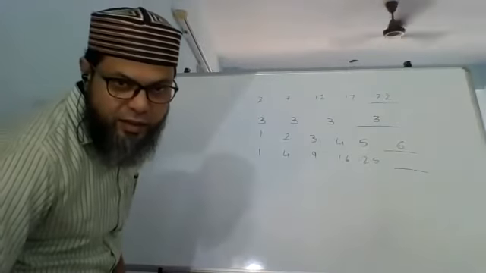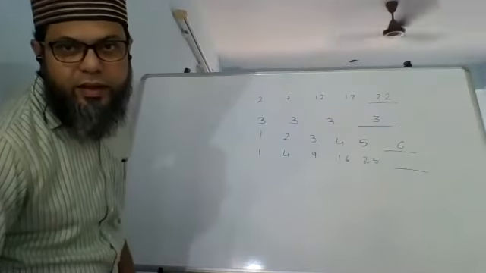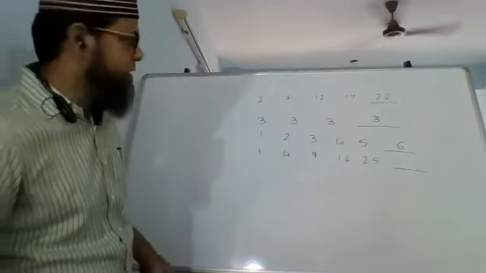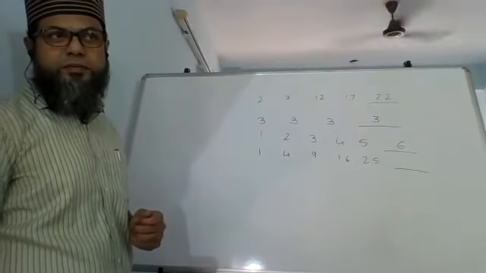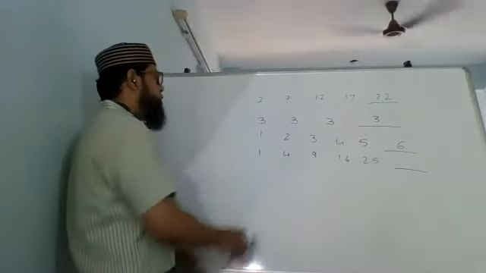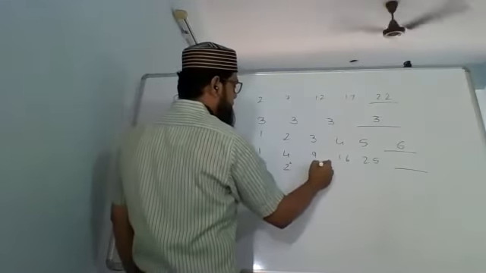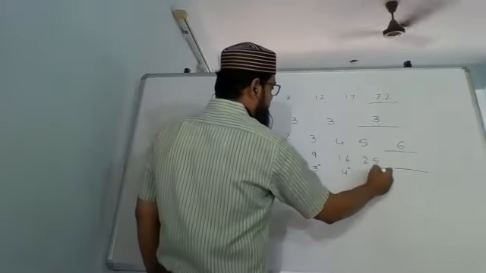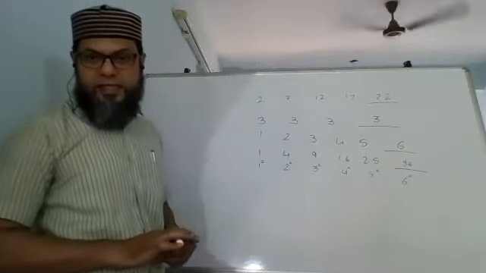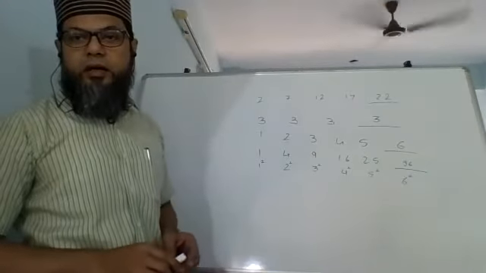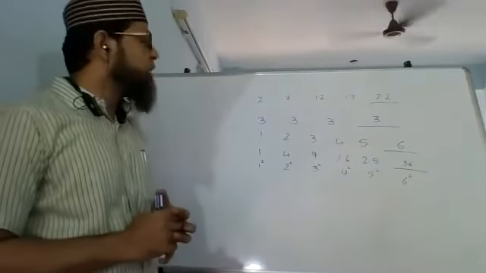Yes, that is right. It is 36. It is not 3. It is 36. Why 36? Anybody? The logic here is this is 1 square, 2 square, 3 square, 4 square, 5 square. So obviously this has to be 6 square, which is 36. So this is also a sequence.